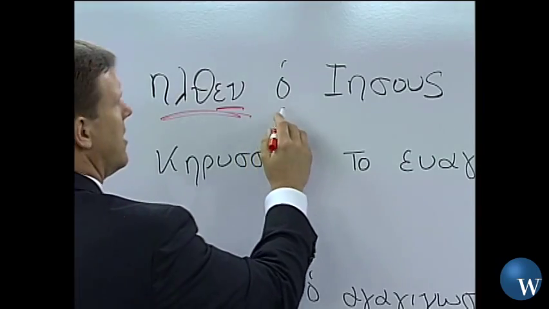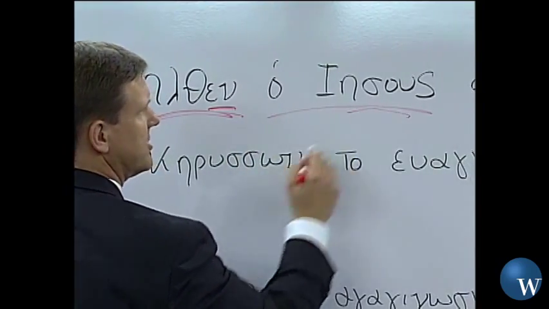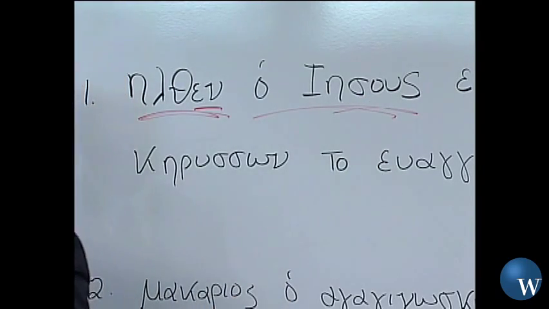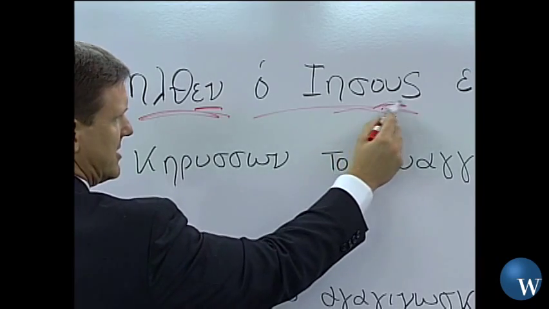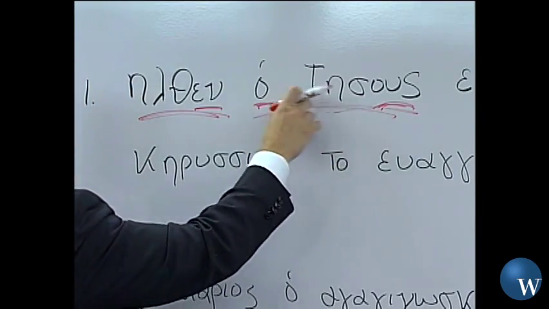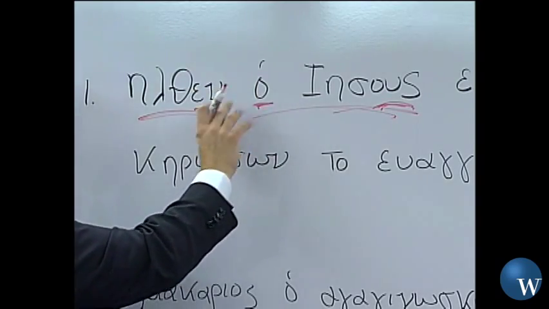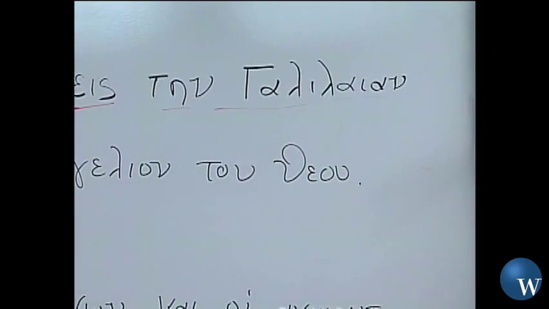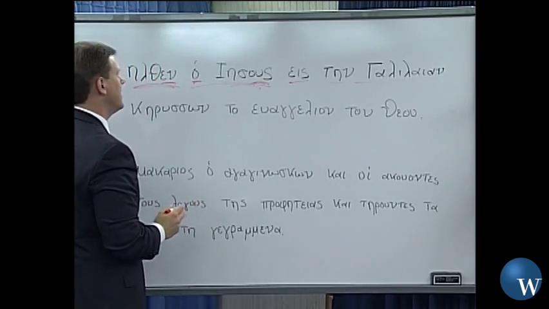And who is it that we're talking about? Well, here's the subject of our sentence, Jesus, right? Remember, the masculine nouns on some of these proper names like Jesus declined in a peculiar way, but it is still telling me this is nominative case. Jesus is the subject of our sentence. So Jesus came. He came where? To the Galilee, into Galilee. Okay, he came into Galilee.